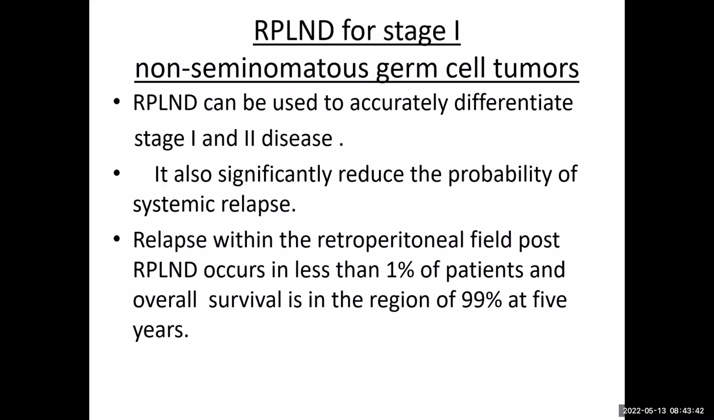Then comes RPLND, when we can consider RPLND. RPLND can be used to accurately differentiate between stage 1 and 2 disease. It also significantly reduces the probability of systemic relapse. Relapse within the retroperitoneal field post RPLND occurs in less than 1% of cases, and the overall survival is again the same in those patients who are post RPLND. If there is a recurrence, they will be treated with effective chemotherapy. The survival remains in the range of 100%.